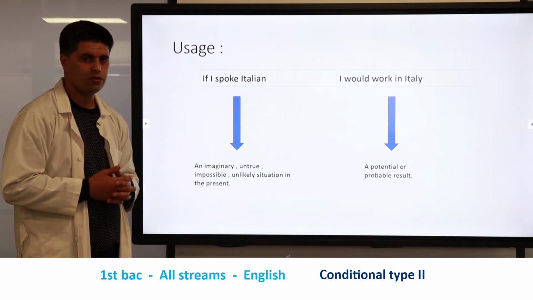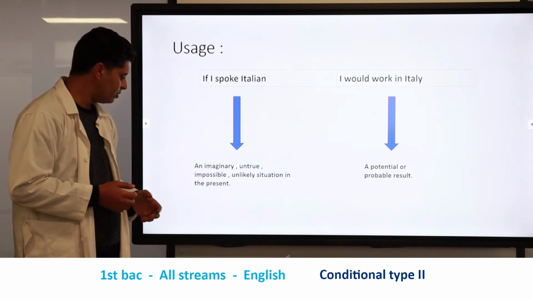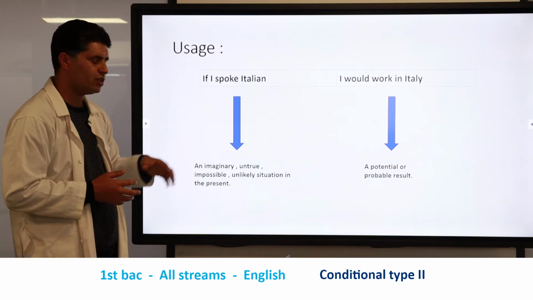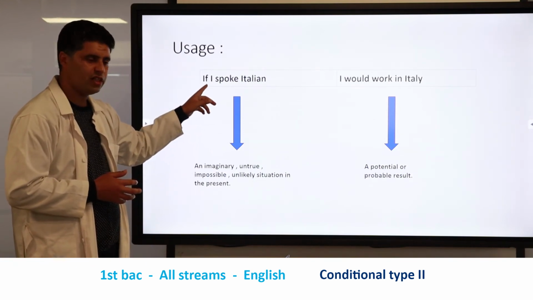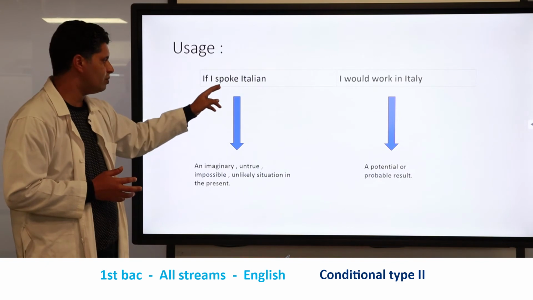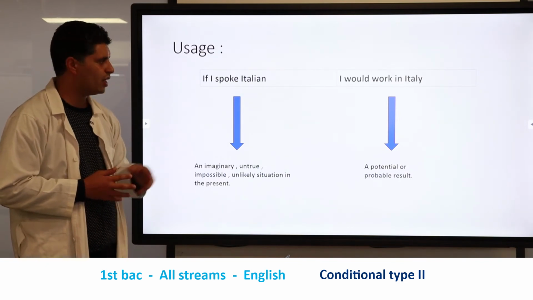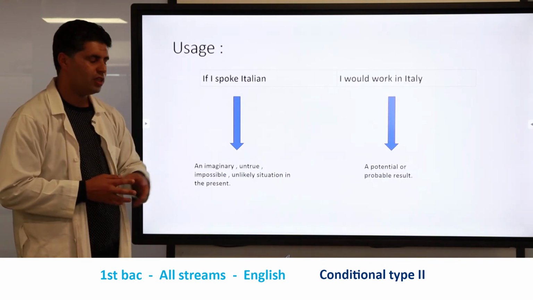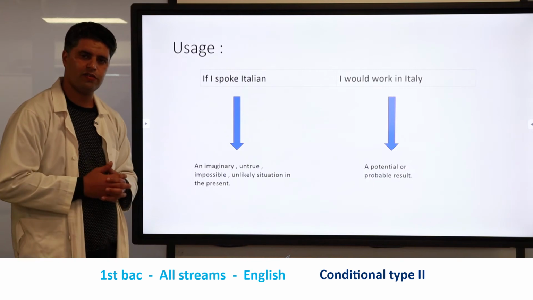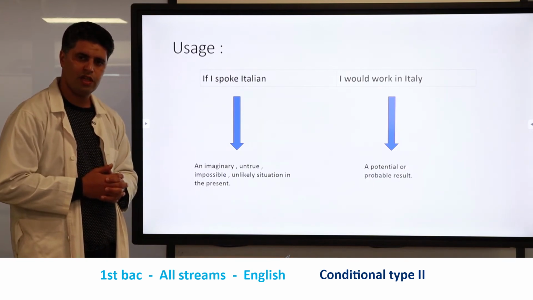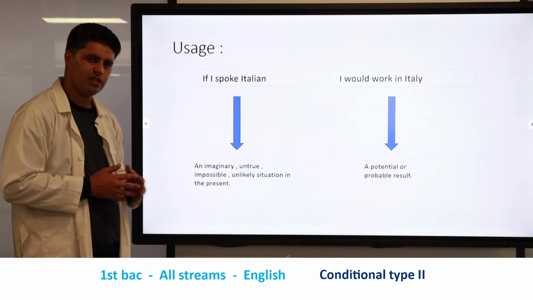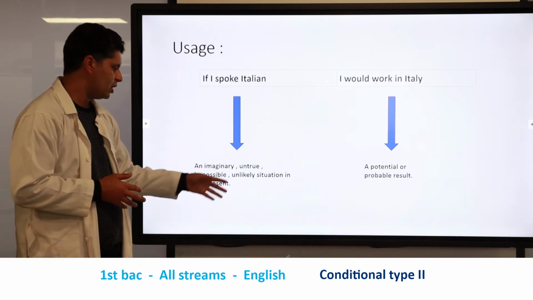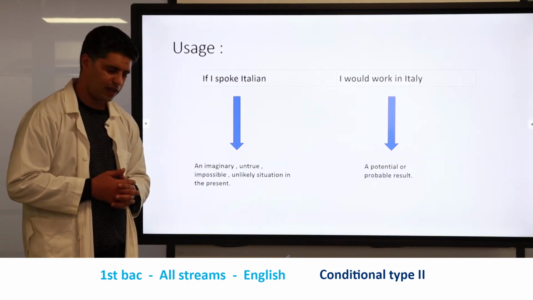To show this impossible, imaginary situation, he has used this structure in which we have the conjunction if, the subject, and the past simple of the verb. And in the second part we have a subject plus would plus the base form of the verb. This is the structure of the conditional type 2, and it is used to show that this situation is imaginary, untrue, impossible, unlikely to be done.